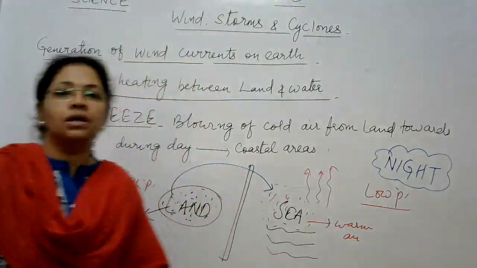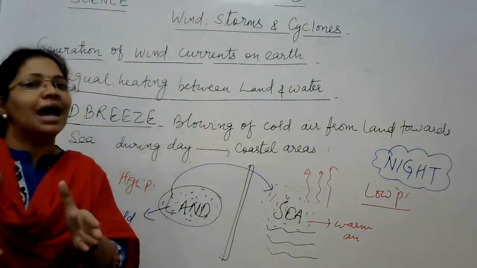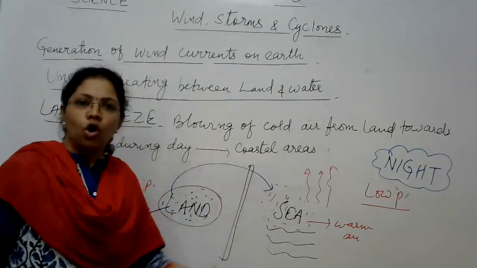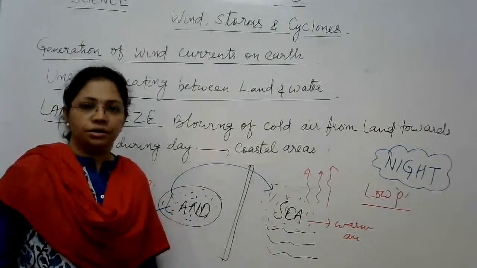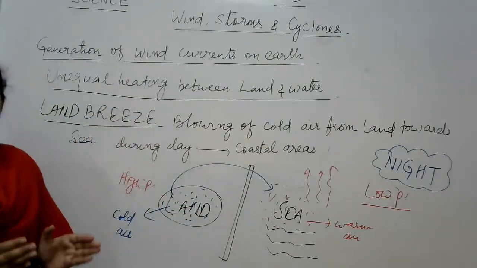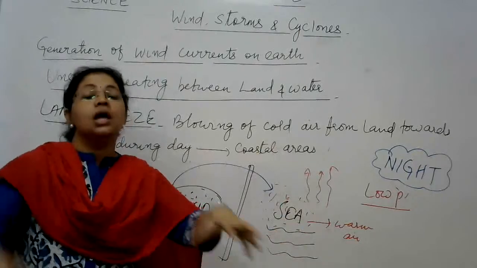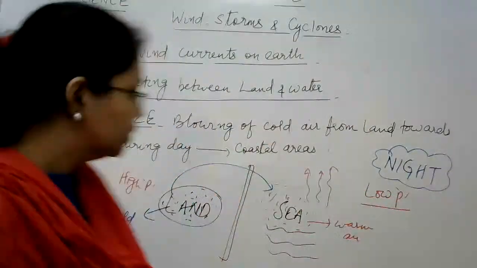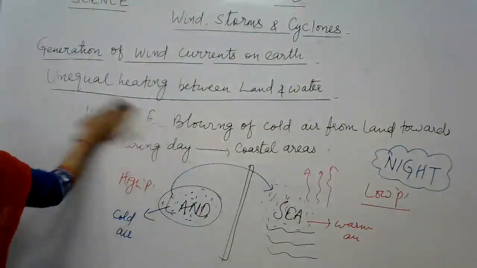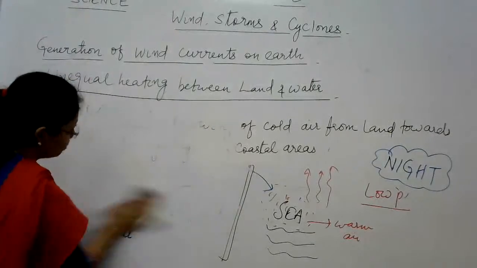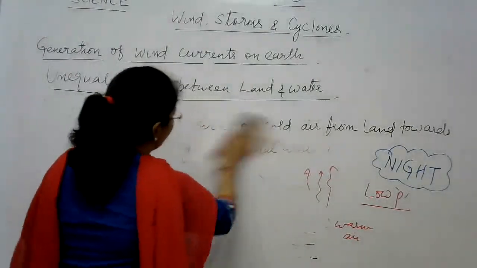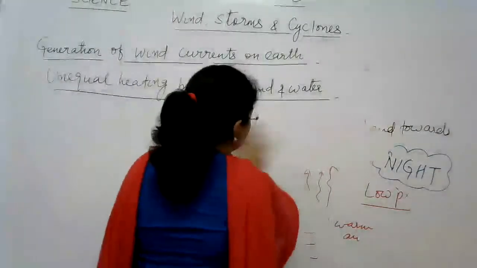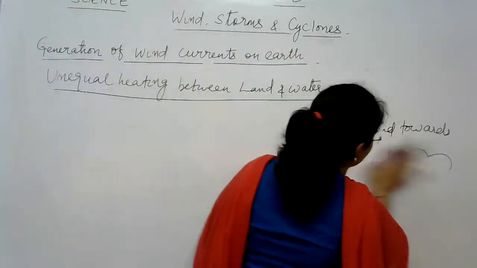Now this phenomenon of unequal heating of land and water gets replicated on a large scale, causing wind currents on earth. The same thing that we have just studied in short, on a small scale, as land breeze and sea breeze, is created on a bigger platform over the earth. Let's see how. And I suppose that you have also discussed all these things in social science. Maybe you have read it, but I want to tell you one more time so that your concepts become clear. Just let me clean the board. Okay.